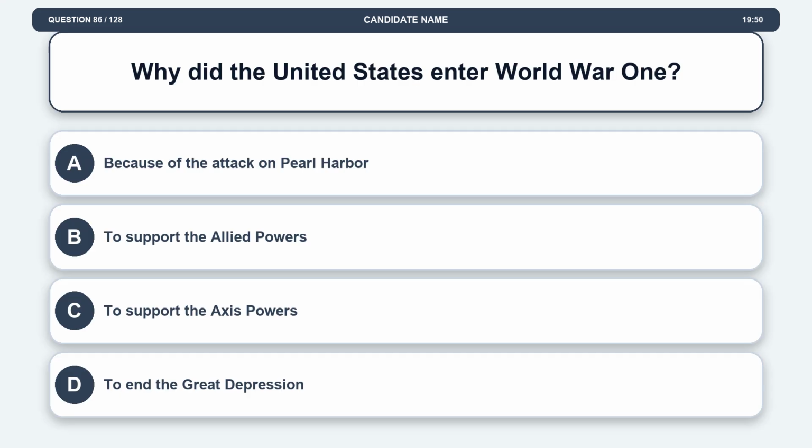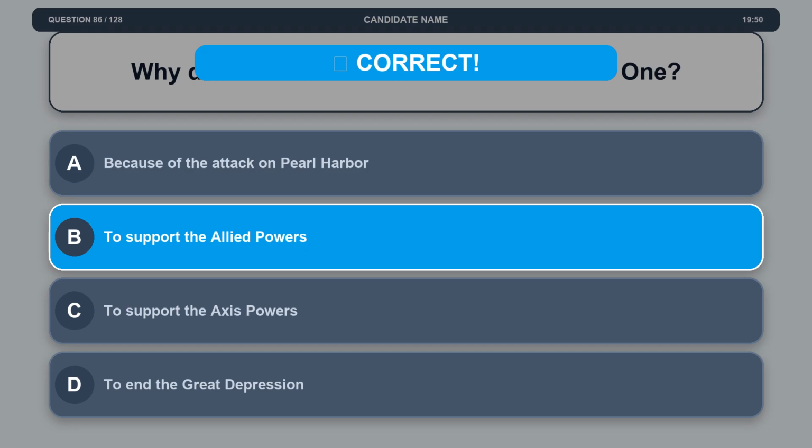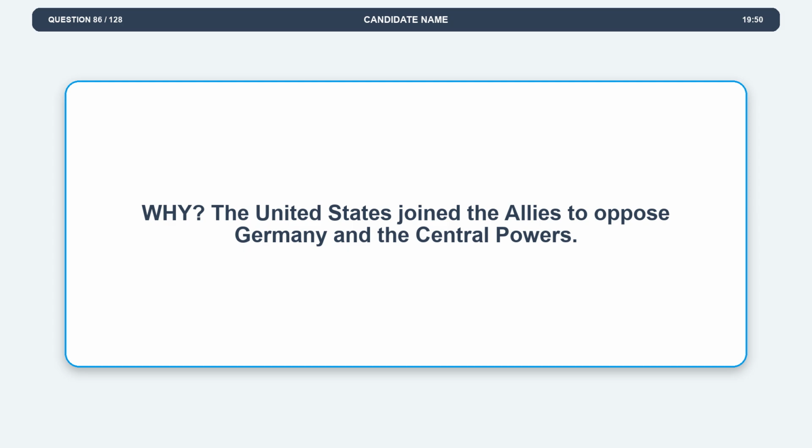Question 86. Why did the United States enter World War I? Option A, because of the attack on Pearl Harbor. Option B, to support the Allied powers. Option C, to support the Axis powers. Option D, to end the Great Depression. The correct answer is option B, to support the Allied powers. Explanation. The United States joined the Allies to oppose Germany and the Central Powers.